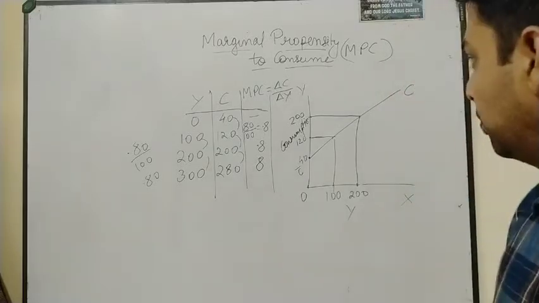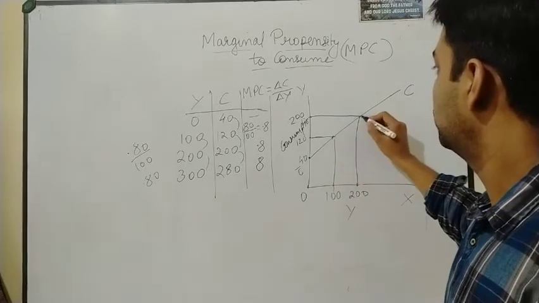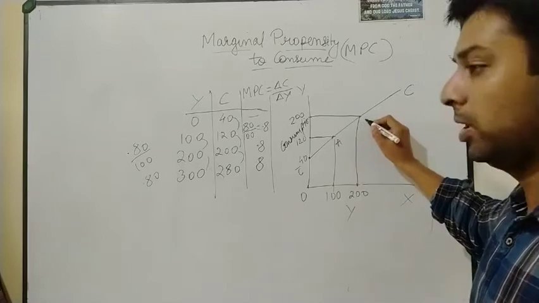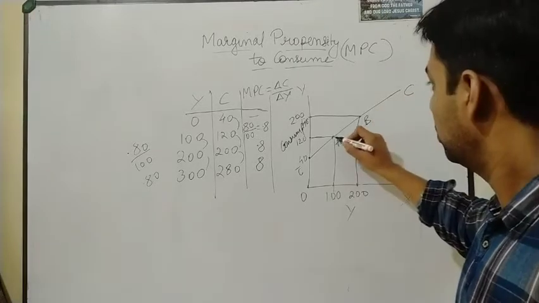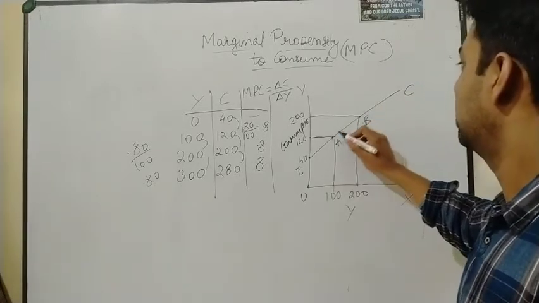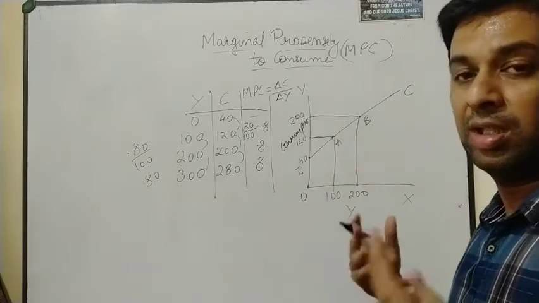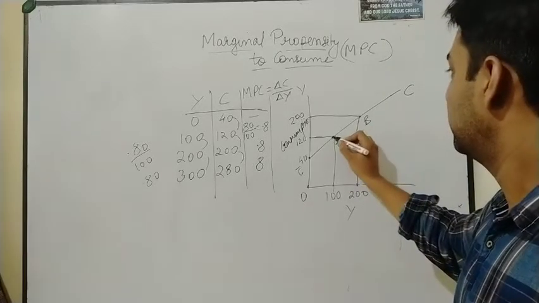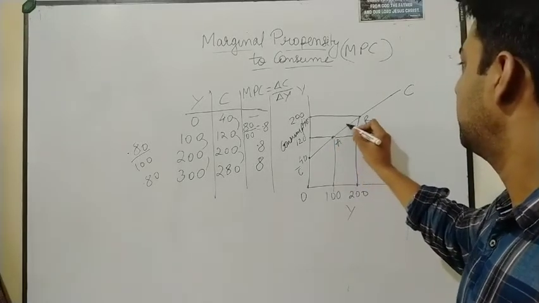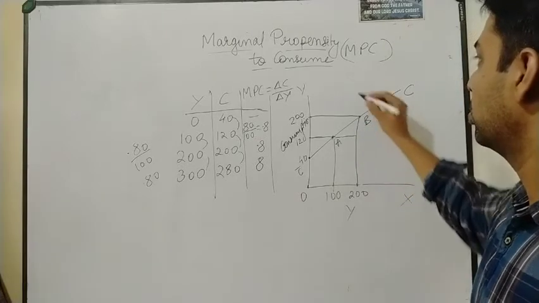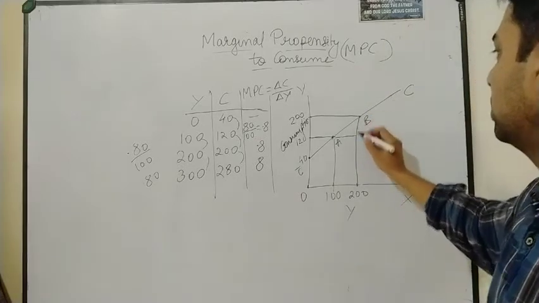So what is the slope? See, if you're moving from this point to this point, take this as point A and this as point B. So between A and B, what is the ratio? Okay, so how to find it out? If you extend this, there will be a particular circle over here. And what you're going to calculate here, what is this thing?